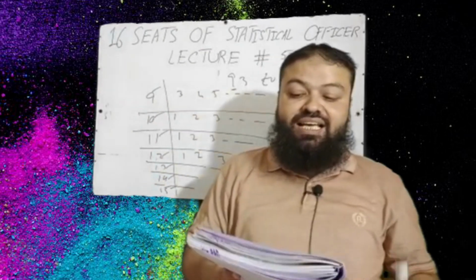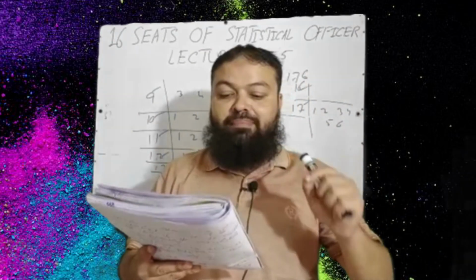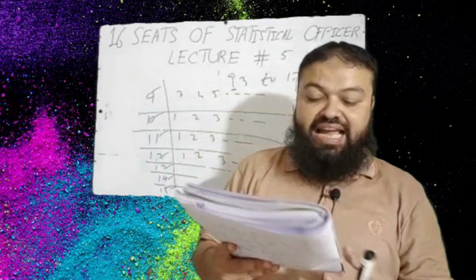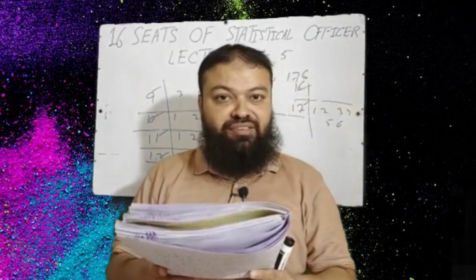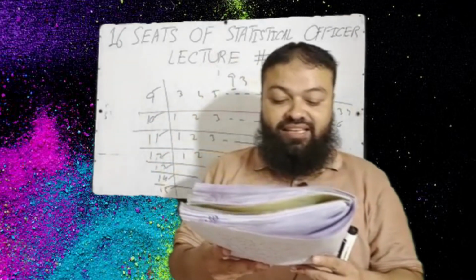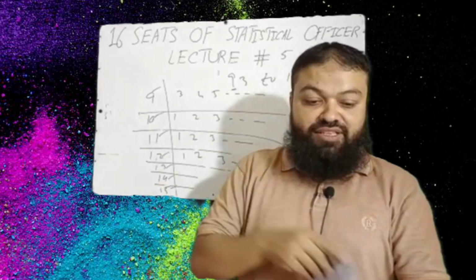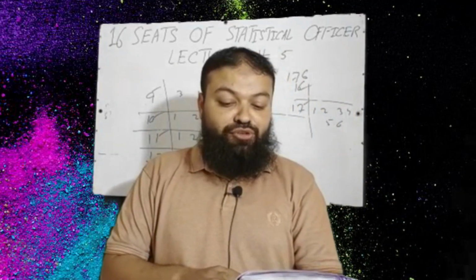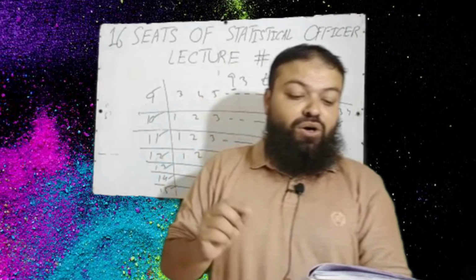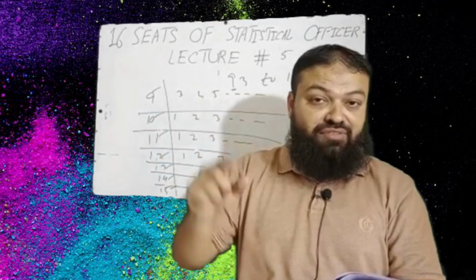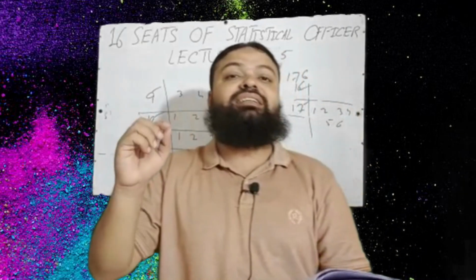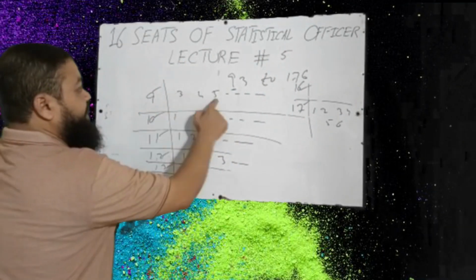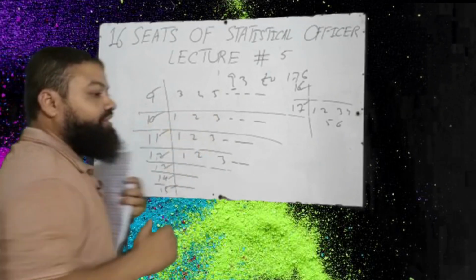Question number 19: a major advantage of the stem and leaf plot as compared to other methods for displaying data is that A, it takes up less space. Incorrect. B, it displays data horizontally rather than vertically. C, any skewing of the distribution will be evident. D, all of the original data are preserved. That is the correct option. Original data is preserved. You can say every value of the data, 93, 94, 95, 101, 102, 103, all the values are saved actually.